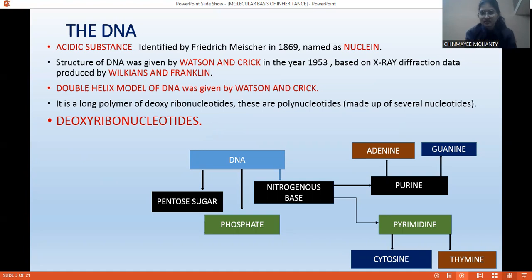So semi-conservative, you can guess from the name, one of the parental strands is retained and a new daughter strand will be formed. Okay, so there is a parental strand and there is a daughter strand.